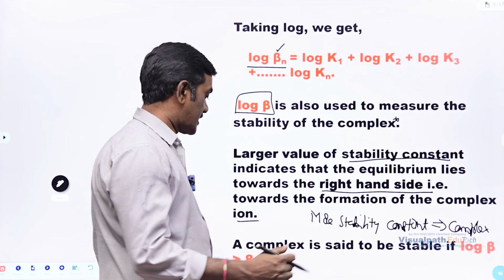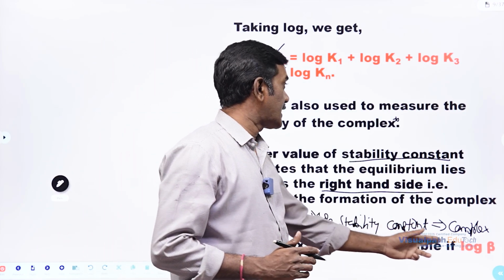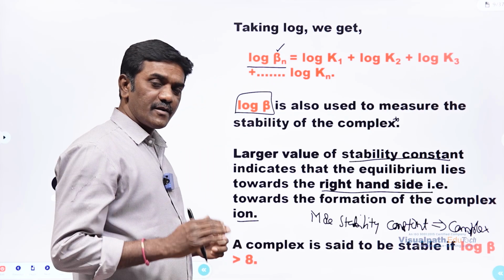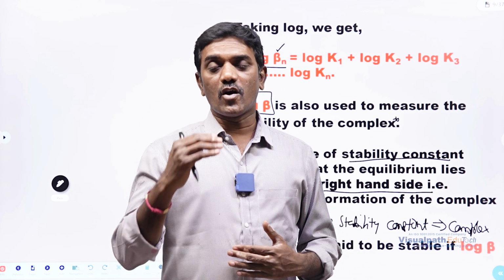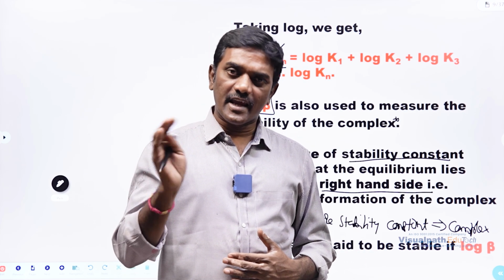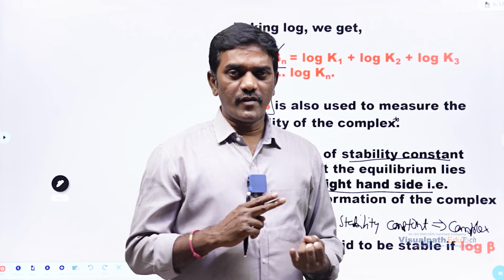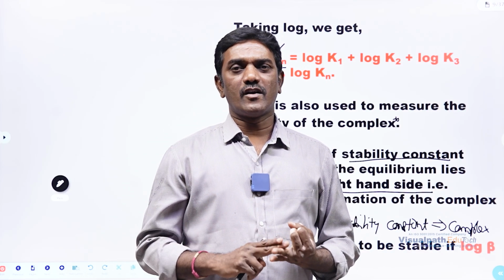In general, a complex is said to be stable if log beta, that is overall stability constant, is greater than 8. In general, stability constant should be greater than 8. That is, logarithm log beta greater than 8, then the complex is going to be stable. So here we have discussed stability constants, that is stepwise stability constant and overall stability constant.